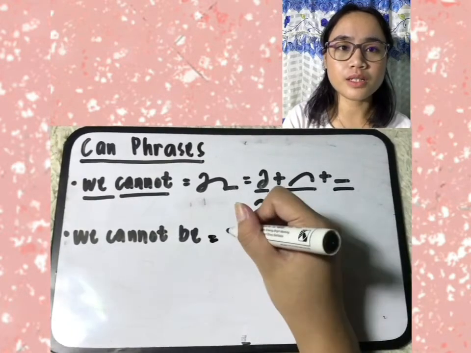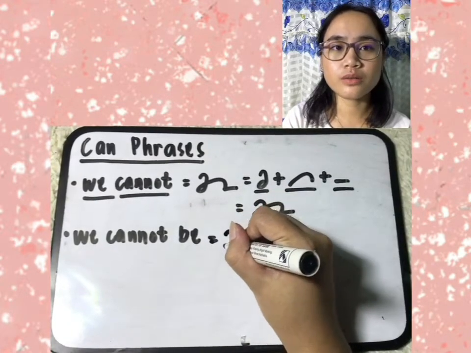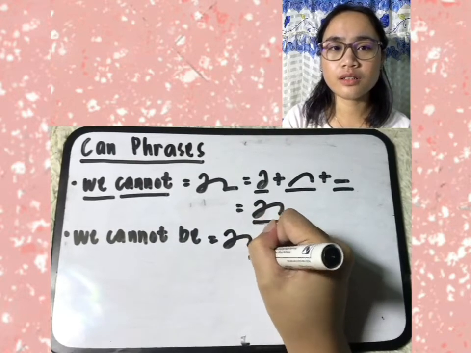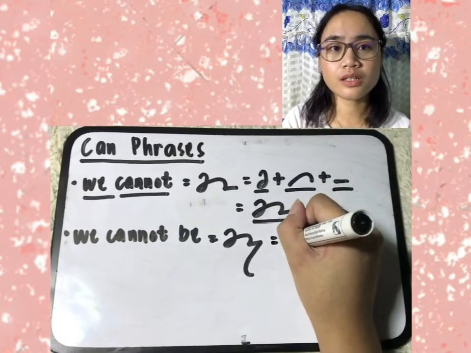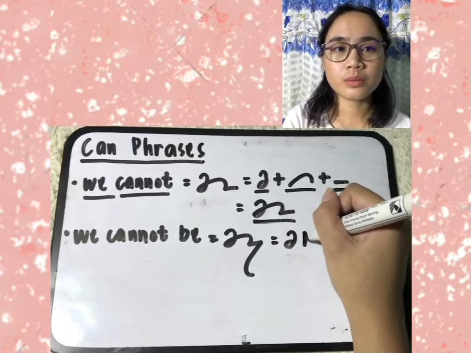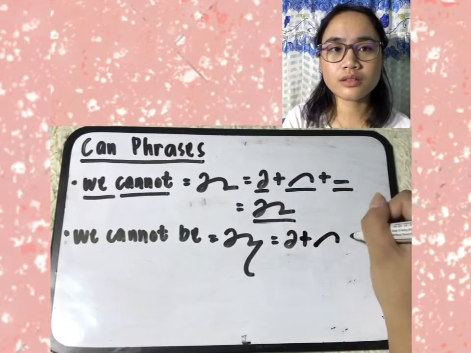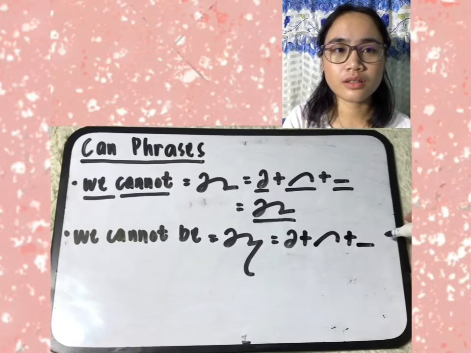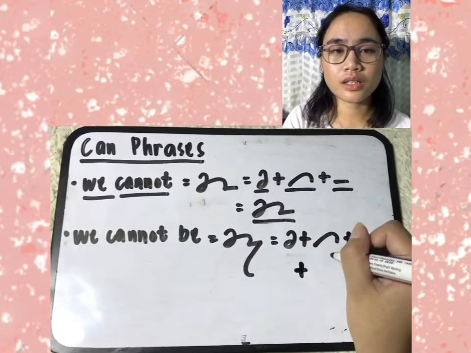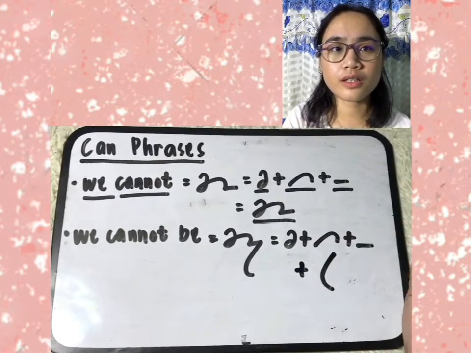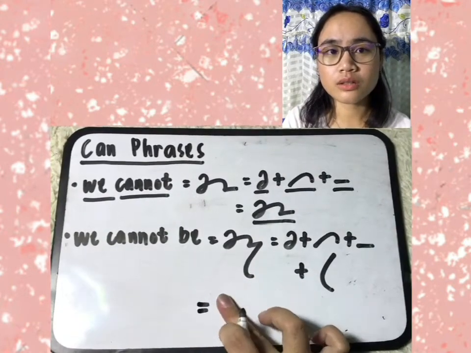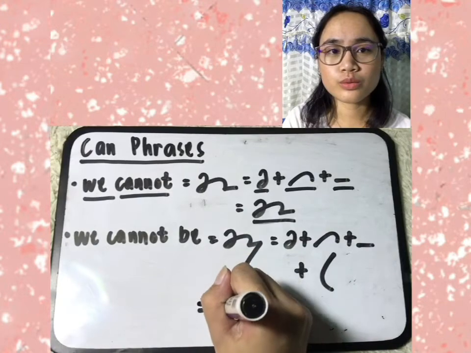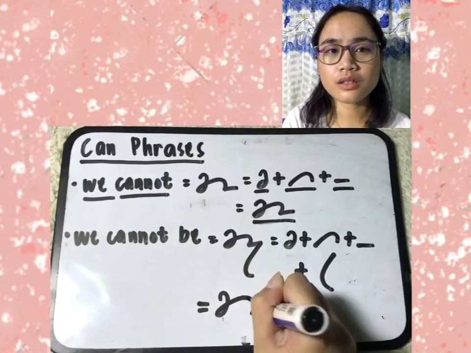Next is "we cannot be." So we, UE, cannot, then be, a long downward curve. So UE plus cannot, then be, a long downward left curve. So we cannot be: UE, can, not, be.